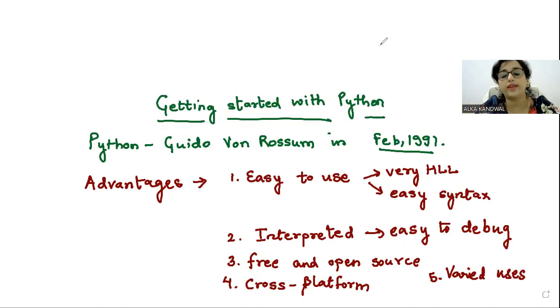Now, when we move ahead, are there any disadvantages? Are we saying that okay, only there are advantages? Are there some disadvantages or not? So let us talk about it in detail. When we talk about the disadvantages, हमने क्या बोला कि Python क्या है?